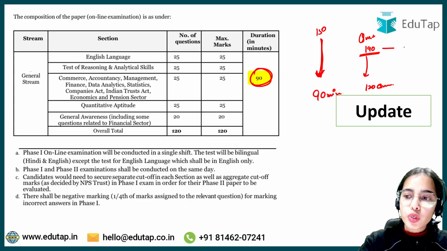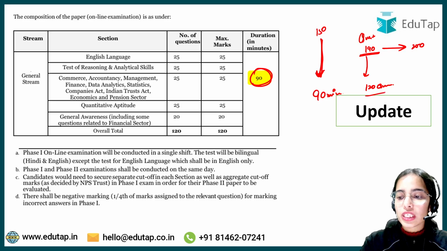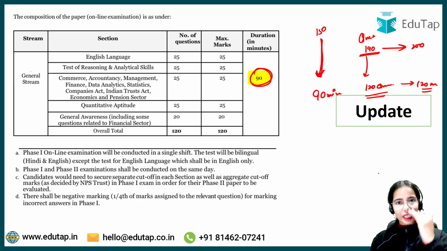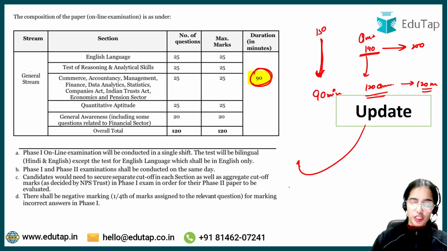Before, these 190 questions carried 200 marks, now these 120 questions carry 120 marks. So not only has the duration been reduced from 150 to 90, the number of questions has been reduced from 190 to 120. So this is the update that has come in the current new notification.